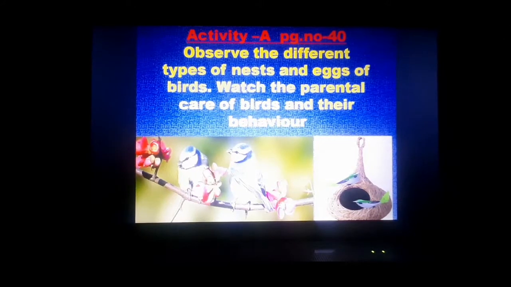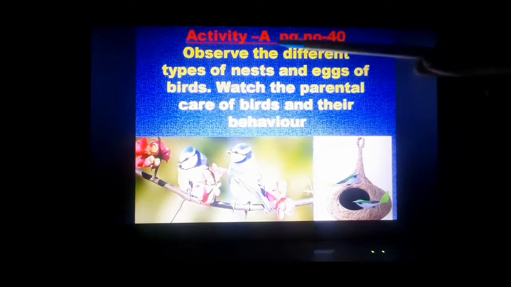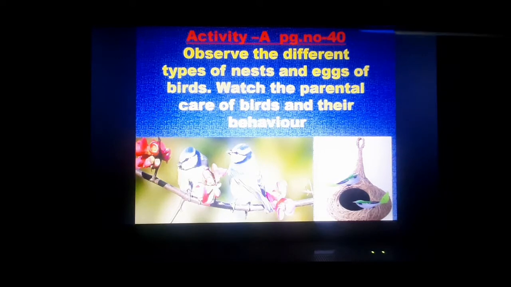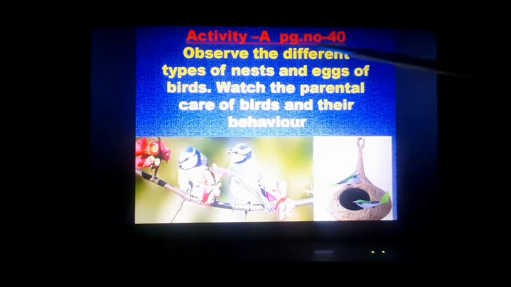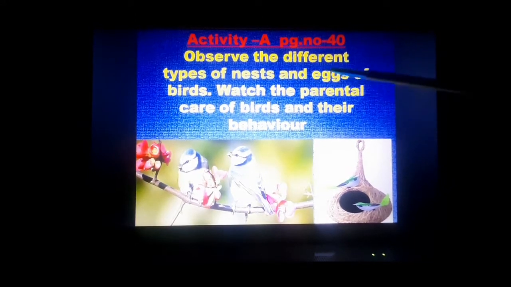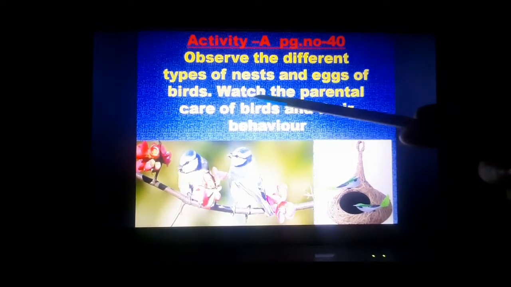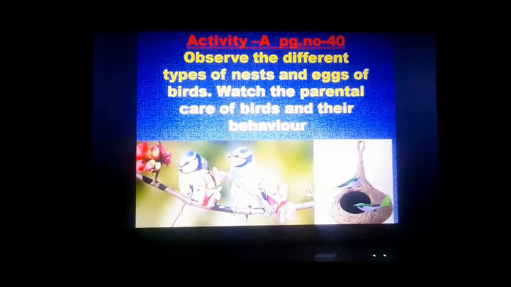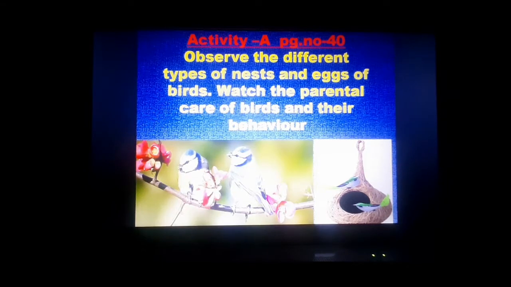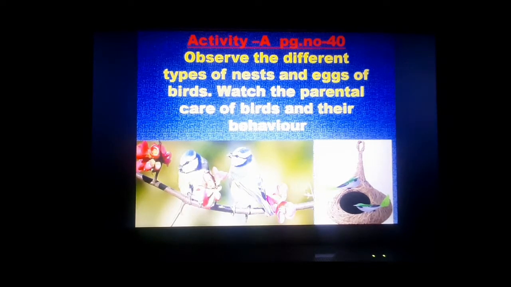Now students, let's start today's activity, activity A, page number 40. What is your activity? We are going to observe the different types of nests and eggs of birds, and watch the parental care of birds and their behavior. So today we are going to see different types of nests and the eggs of birds. Okay students, so let's start.